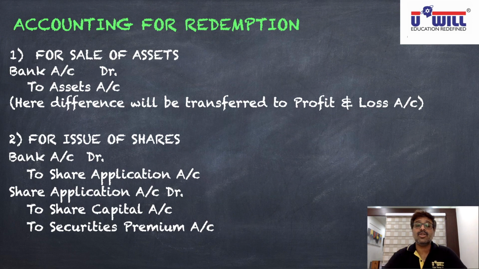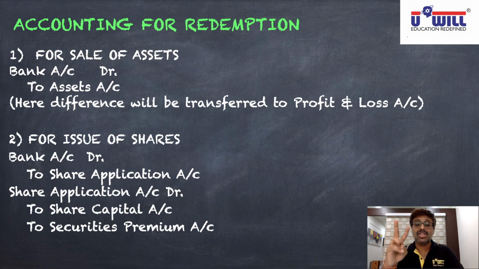And in this situation, you don't have to manage the money because you're getting the money here. This 30 lakhs we'll get from the public by issuing the shares, and the same 30 lakhs we'll use in repaying the preference shareholders. When does the situation of sale of assets arise? When we use the first source. In the second source, we get the money itself by issuing the shares to the public, and the condition of total capital intact is automatically maintained. Okay, so from the second condition we get these two journal entries.